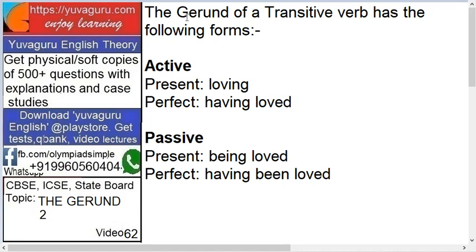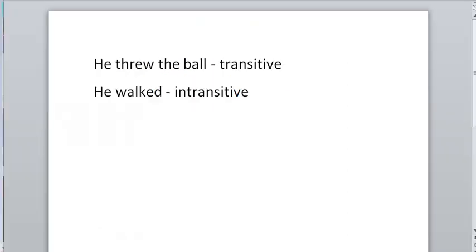Now, the gerund of a transitive verb has the following forms. Now what is a transitive verb? Sir, there are two types of verbs in English, transitive and intransitive. Transitive means which transfers some action to some object. Remember, transfers some action to some object. So the object is very much compulsory in a transitive verb.